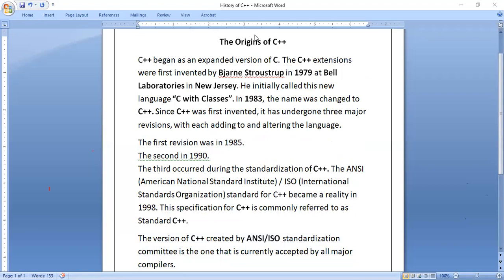Now we will go to another chapter with respect to C++, that is input output streams, nothing but input output operators.